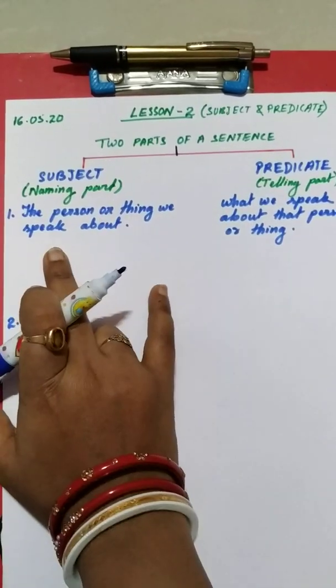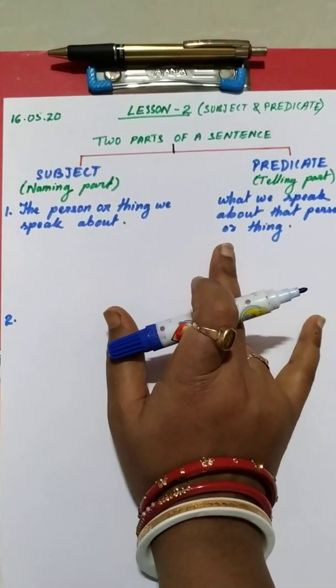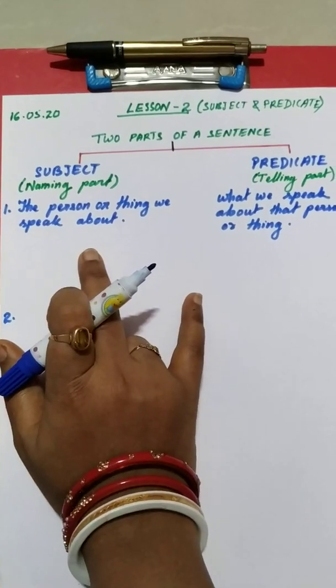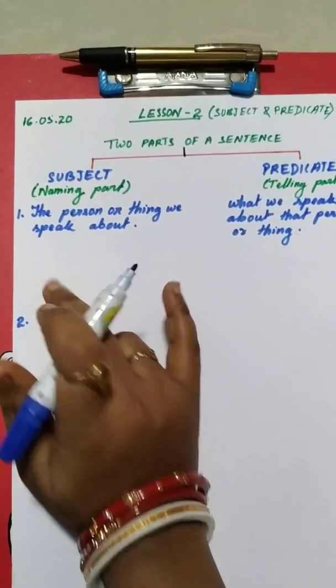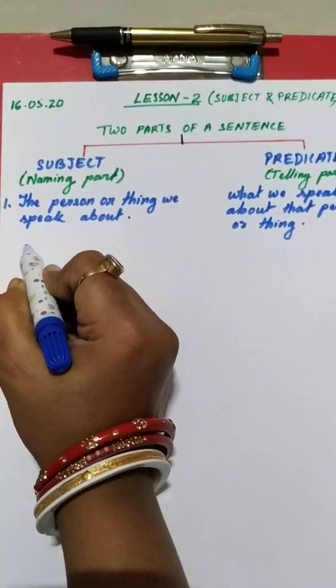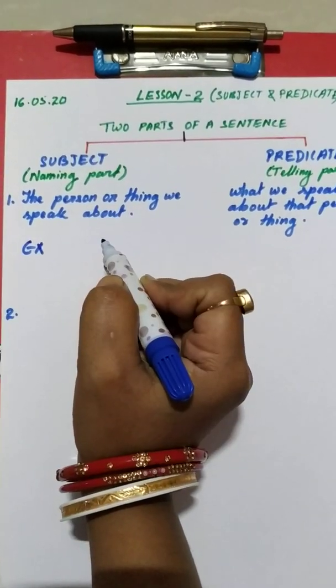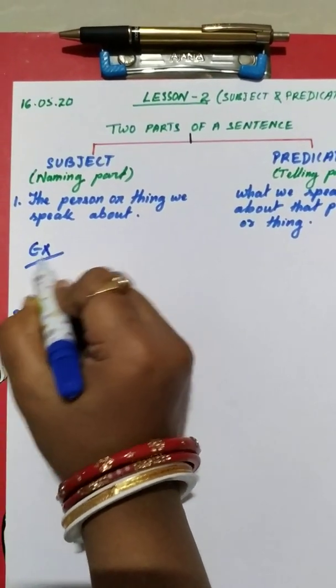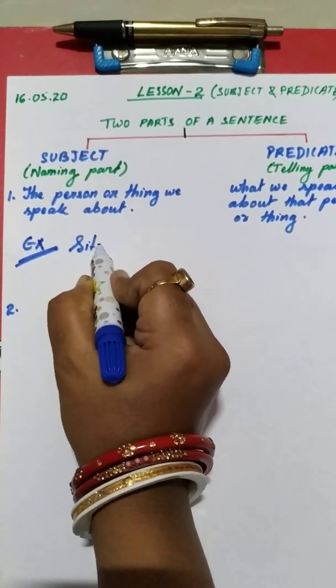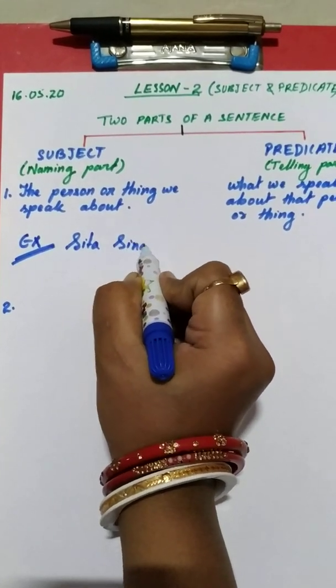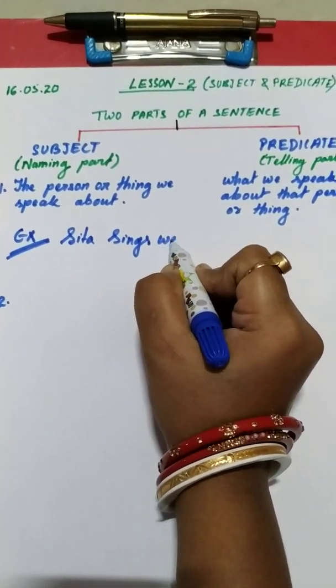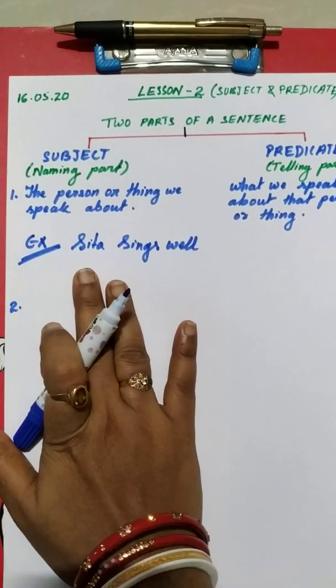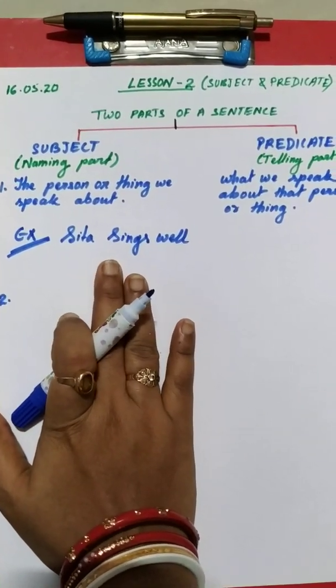Okay, you note down the definitions of the subject and predicate in your notebook. Now let me explain it by giving you an example. Sita sings well. Now in this sentence we speak about whom?